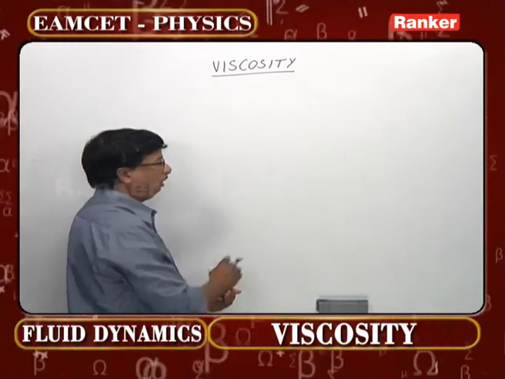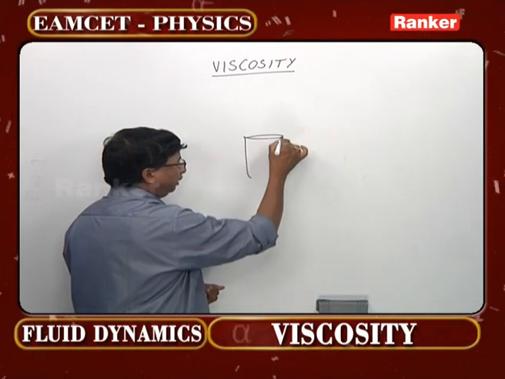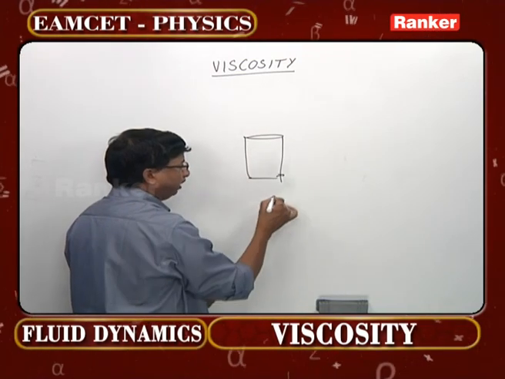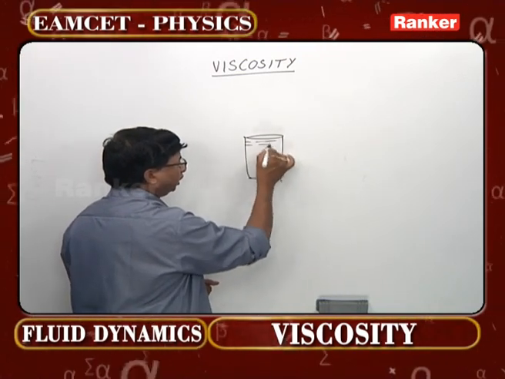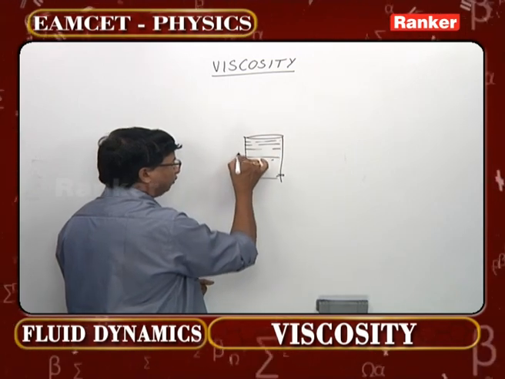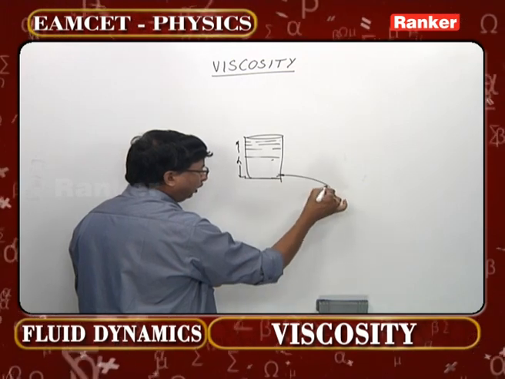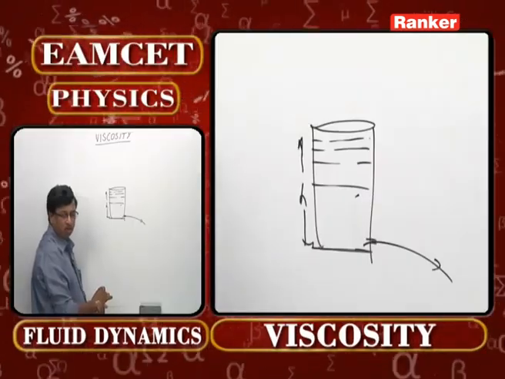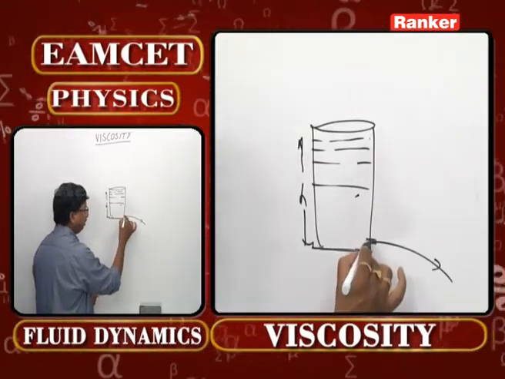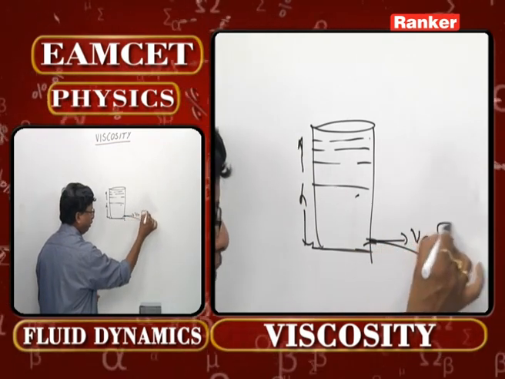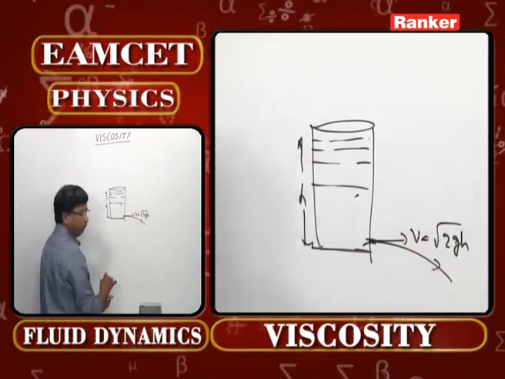What Torricelli said is, whenever a small orifice is made and water is filled to some height, say h, then when water comes out of this orifice like an efflux, the velocity of this water is equal to that of a freely falling body.